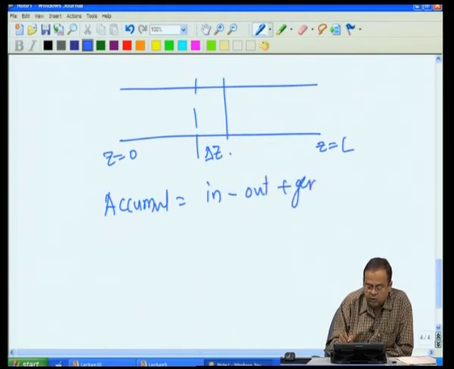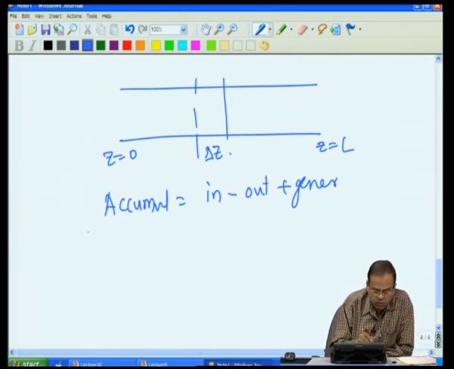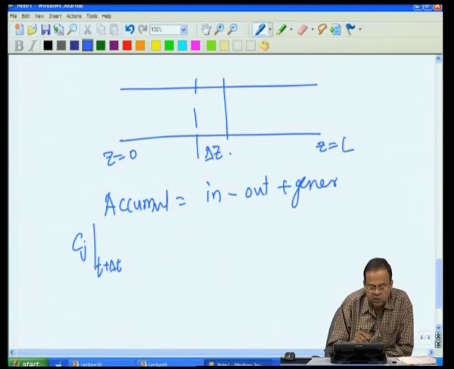So, we can then use all the appropriate terminologies to represent accumulation, and I am going to write this only once, so that we do the similar exercise for everything else. So, if Cj is the concentration, the mass balance is in terms of moles, not in terms of concentrations.